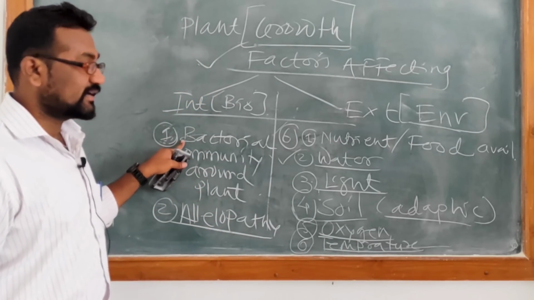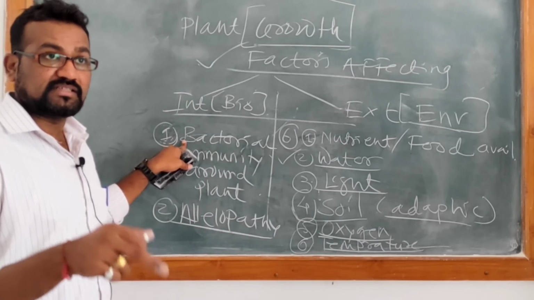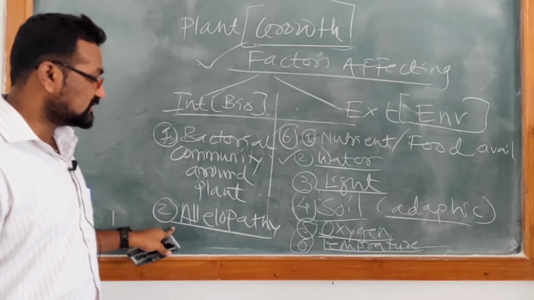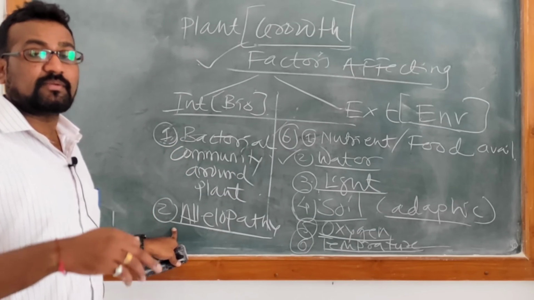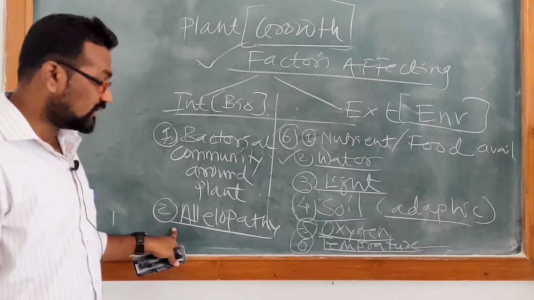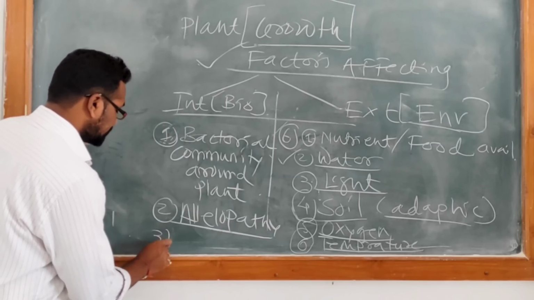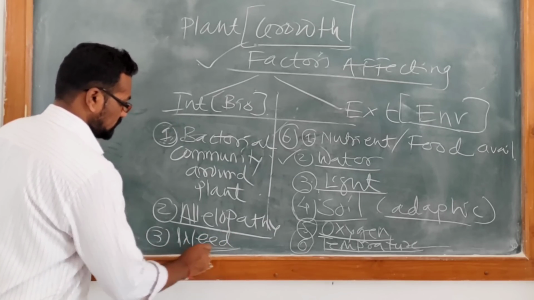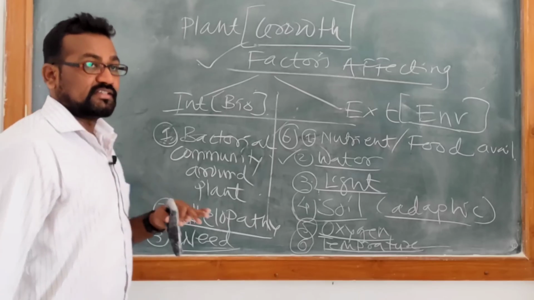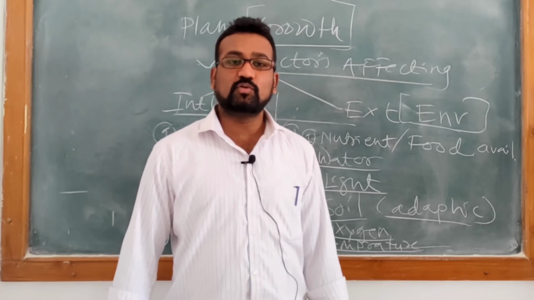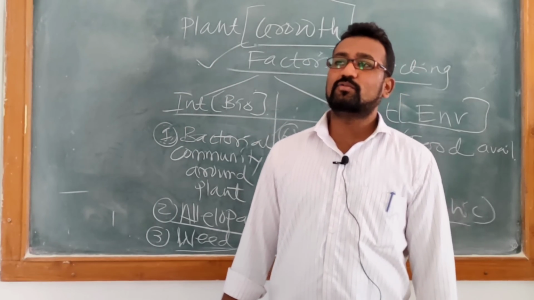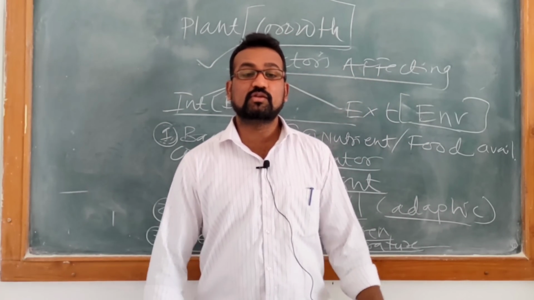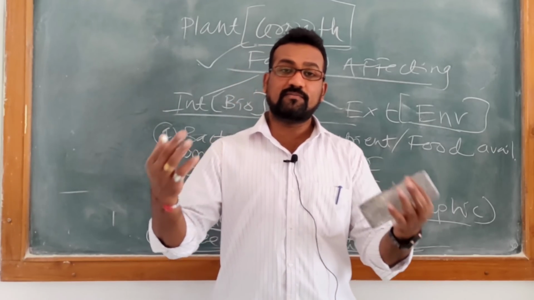One point was the bacterial or microbial community present in the soil. Another point is allelopathy, where one plant dominates the other plants. And the third point is weeds. Everyone knows about the weed. A weed is a plant which you do not want to grow in your backyard or your farm.